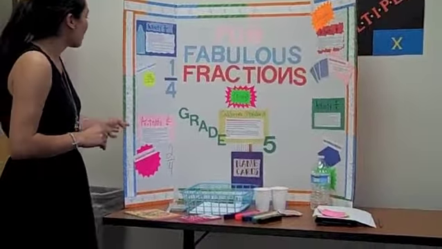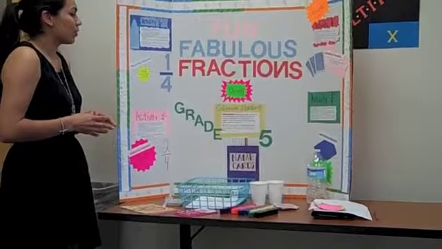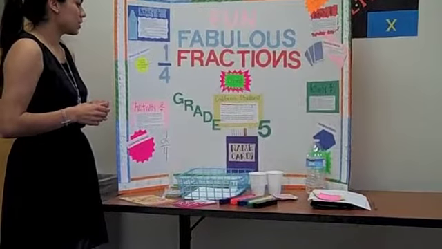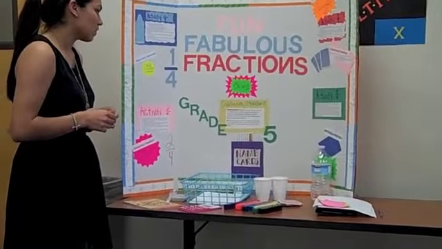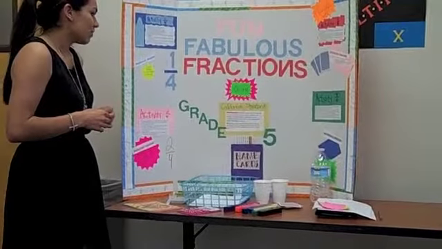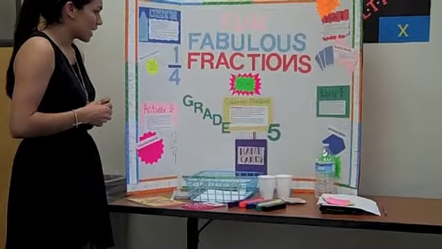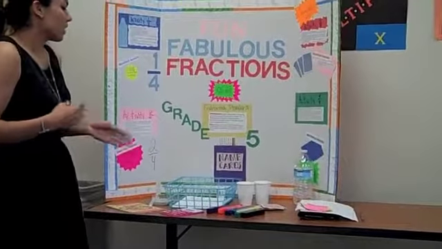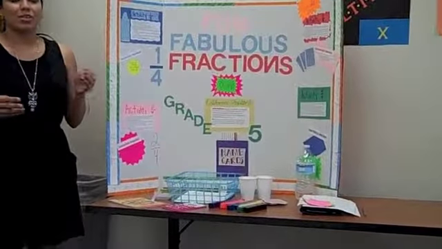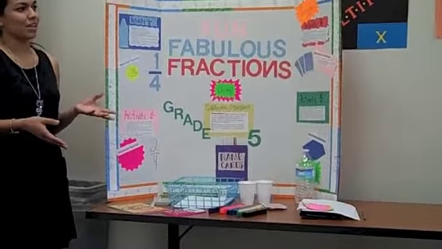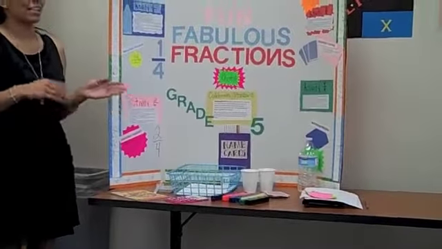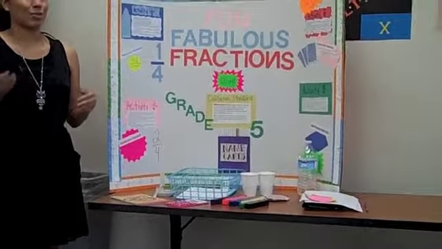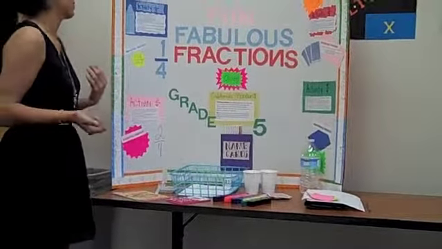So I'm doing grade 5, and the California standard that I did was number 1.1 number sense, which is students compute with very large and very small numbers, positive integers, decimals, fractions, and understand the relationship between decimals, fractions, and percents. In the beginning, I'm going to give them a pre-assessment worksheet to see how they do. And at the end, I'm going to give them the exact same one to see if they improved, and I would hope they would improve.